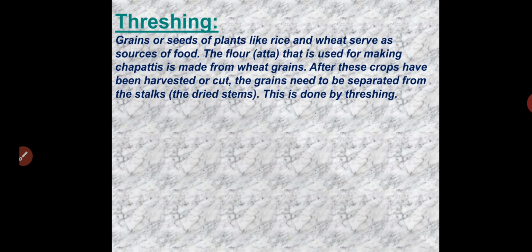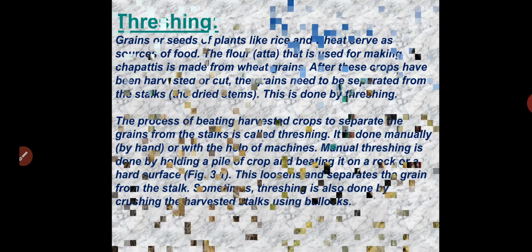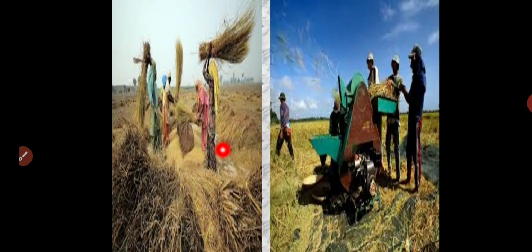Now we are going to move towards some different methods of separation we are using in big processes. So in that, the first one is called threshing. So you can see the picture over here. You may have seen this in the fields, right?